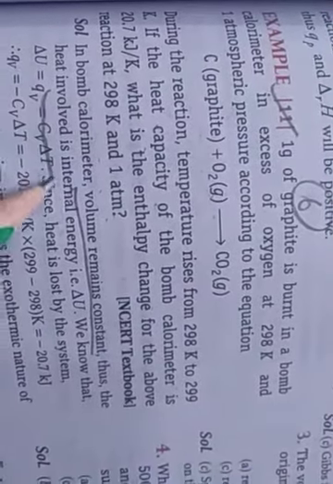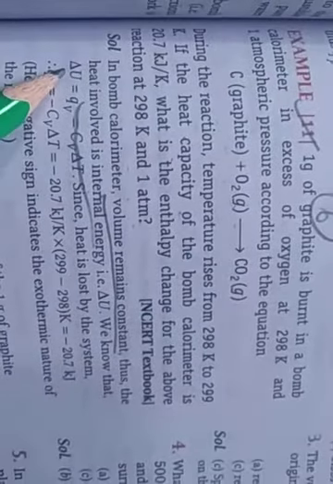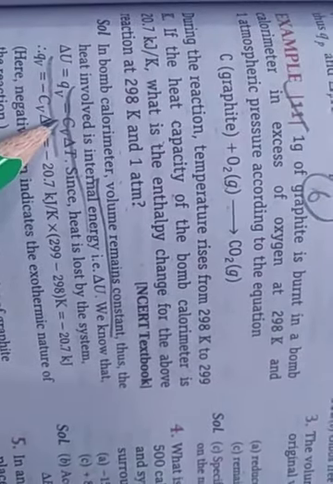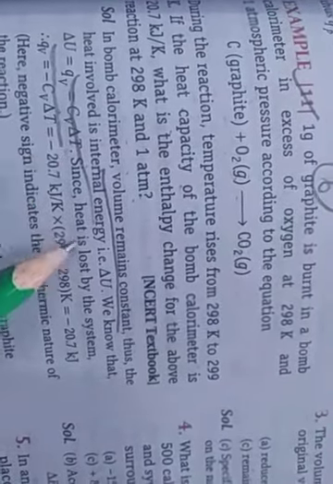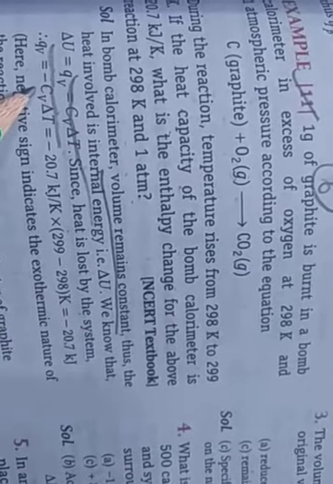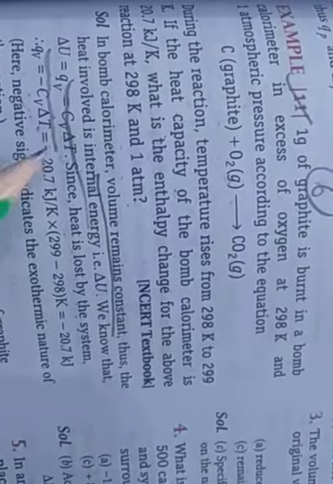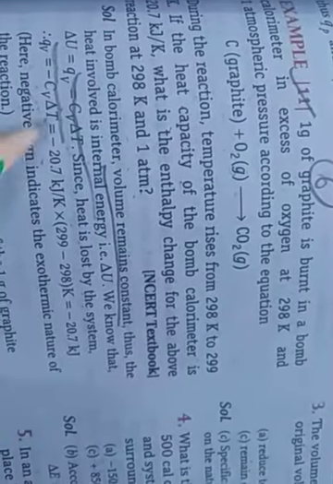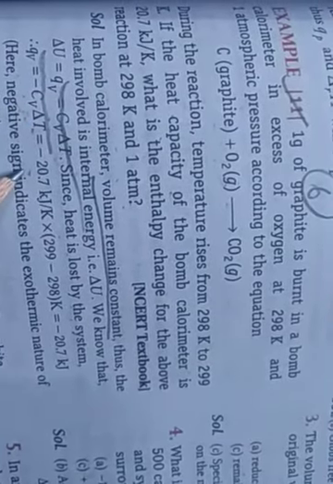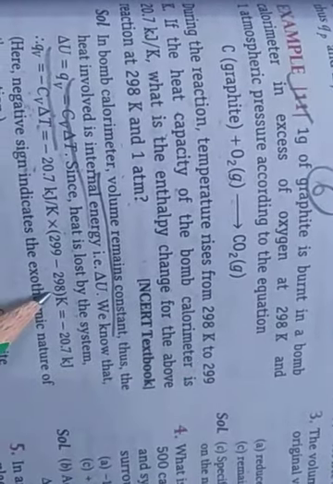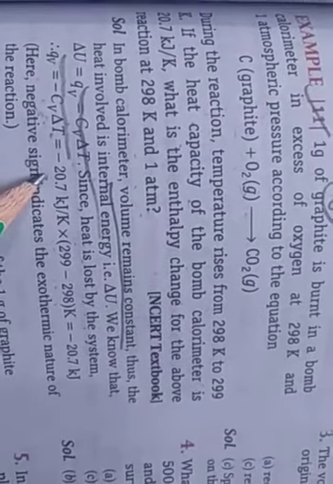But heat is involved in the internal energy, because according to the bomb calorimeter, delta U is equal to QV, which is equal to CV delta T. Heat is lost by the system, so QV is equal to minus CV delta T. CV is the given bomb calorimeter capacity, 20.7, multiplied by delta T, the temperature difference 299 minus 298, which is 1. So it is minus 20.7 kilojoule.